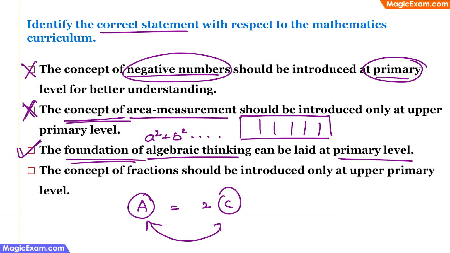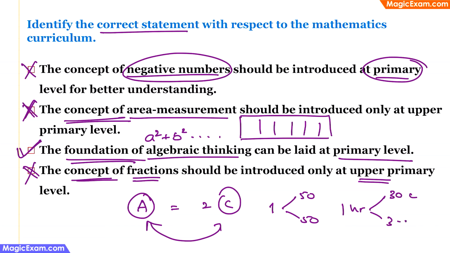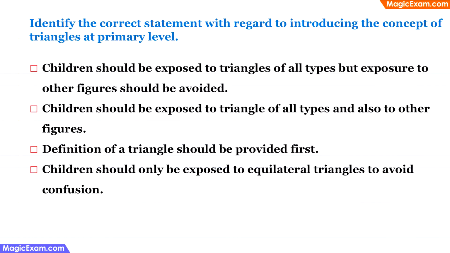The last one is the concept of fraction should be introduced only at an upper primary level. This is an incorrect statement because the concepts of fractions are already introduced at a primary level. For example, you are teaching children that 1 rupee is actually 2 50 paise coins, or that 1 hour is essentially 2 30 minutes. Therefore, such concepts are essentially fractions and these are already being taught at a primary level. Therefore, this statement is incorrect.